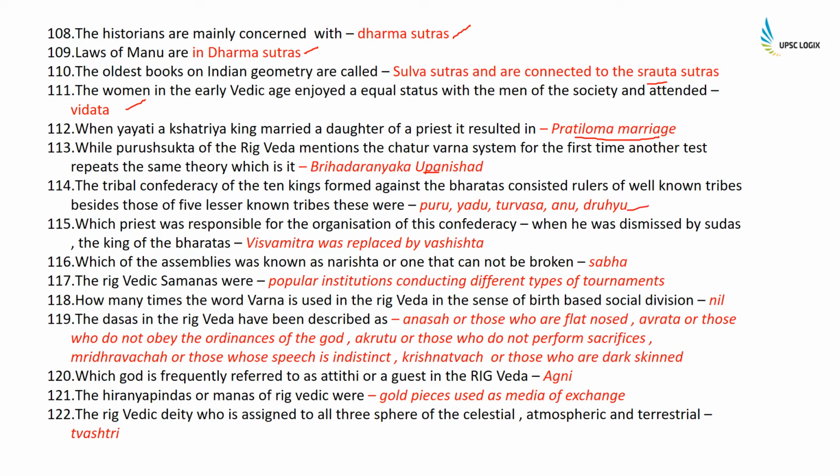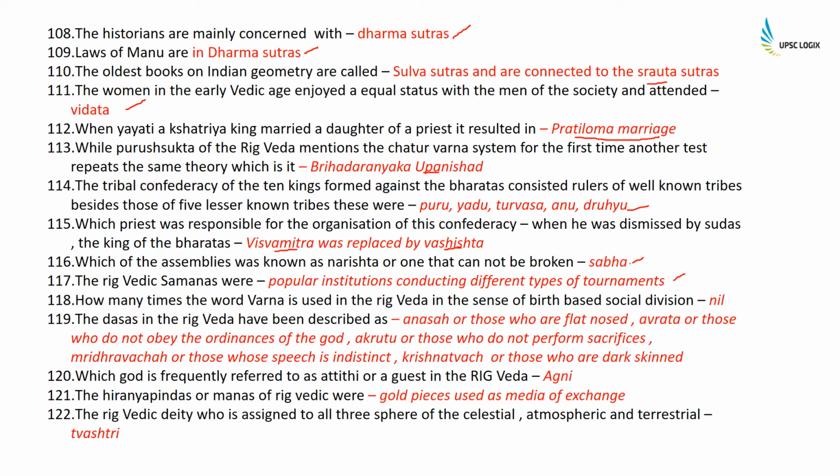Which priest was responsible for the organization of this confederacy? When he was dismissed by Sudas, the king of the Bharatas, it was Vishwamitra, and he was replaced by Vashisht. Which of the assemblies was known as Narishta, or one that cannot be broken? It was the Sabha. The Rigvedic Samitis were popular institutions conducting different types of tournaments.